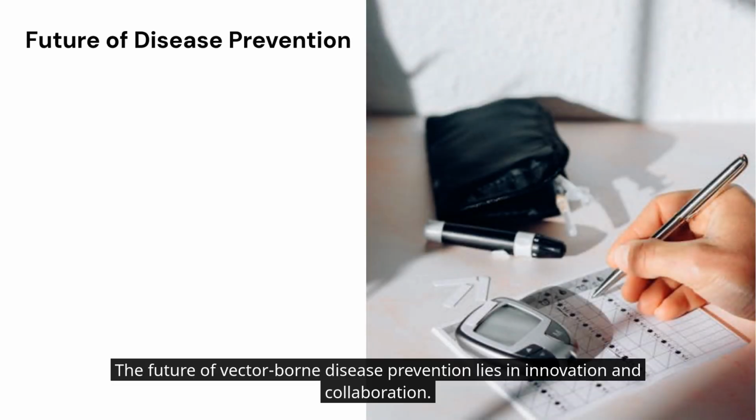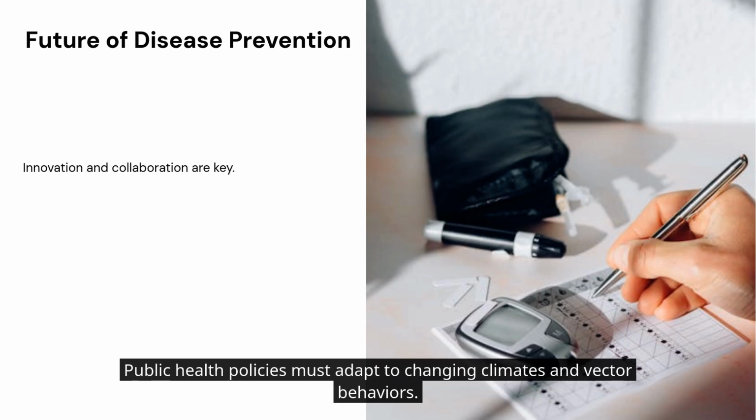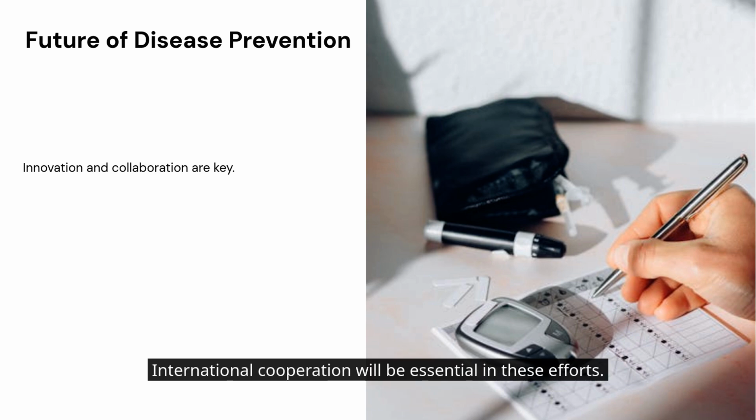The future of vector-borne disease prevention lies in innovation and collaboration. Research into vaccines and new control methods is ongoing. Public health policies must adapt to changing climates and vector behaviors. International cooperation will be essential in these efforts. Let's explore the future directions in disease prevention.